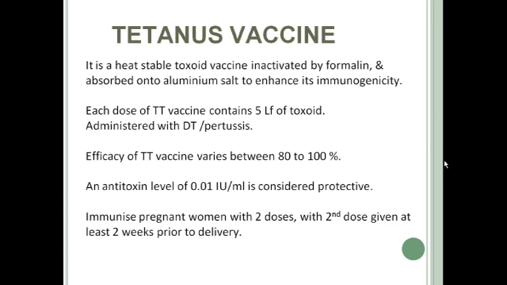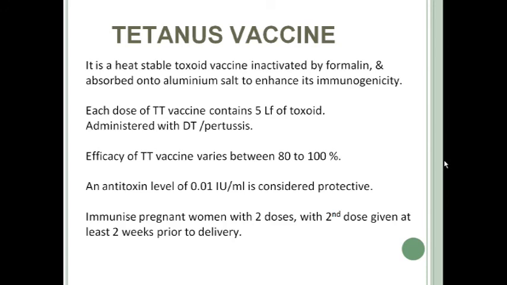Next is your tetanus vaccine. So again, it is a toxoid vaccine. It is a heat-stable toxoid vaccine inactivated by formalin and adsorbed onto aluminum salt to enhance its immunogenicity. So aluminum salt is used as an adjuvant.